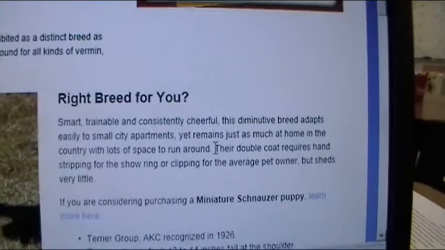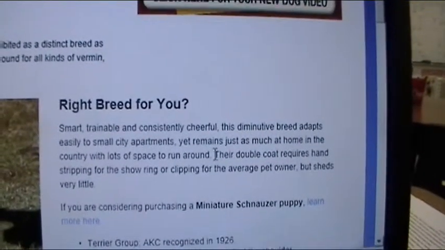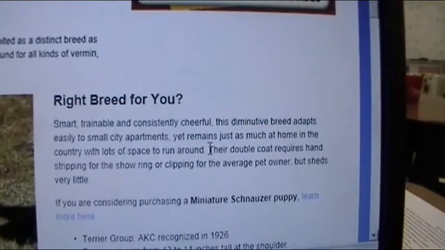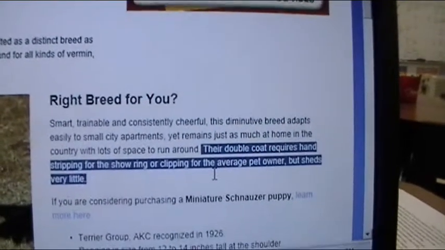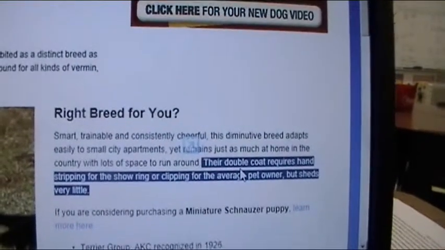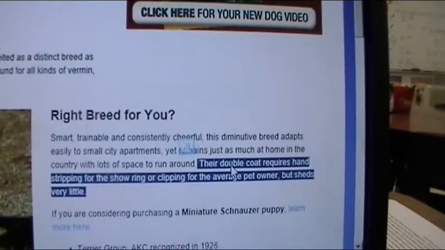And we decided this part here, their double coat requires hand stripping for the show ring or clipping for the average pet owner, but sheds very little. That's important to know so I can take care of my dog. It's important to know that I need to strip it by hand, but I can also expect not a lot of shedding.